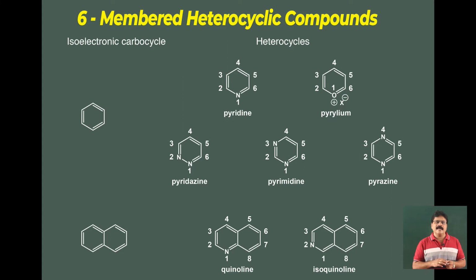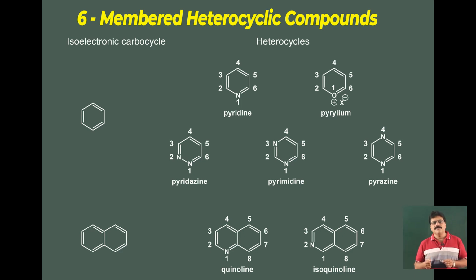Similarly, a 6-membered heterocyclic compound is isoelectronic with benzene. The heterocyclic systems are pyridine, a 6-membered nitrogen containing ring system, and with 2 nitrogens: pyridazine, nitrogen at 1 and 2; pyrimidine, 1 and 3; and pyrazine, 1 and 4.